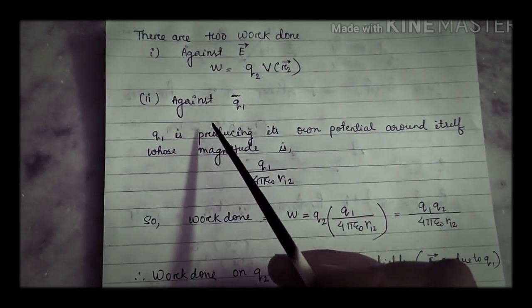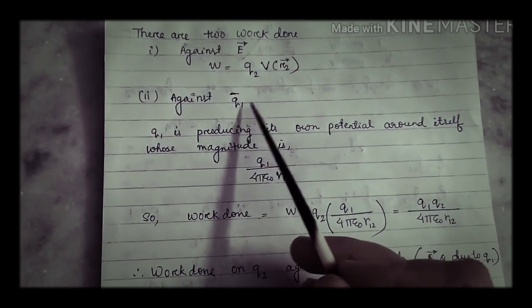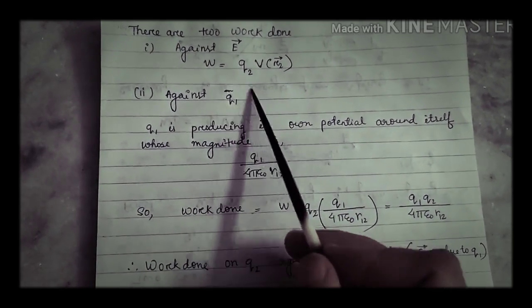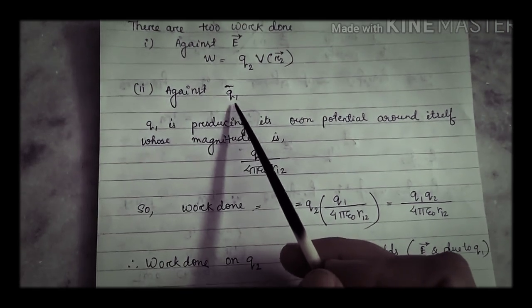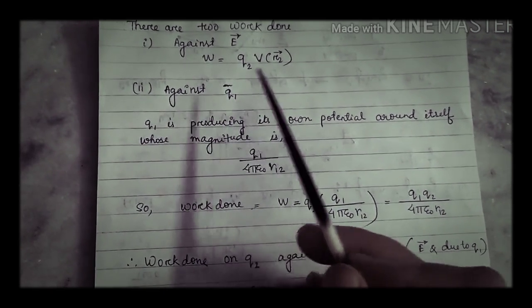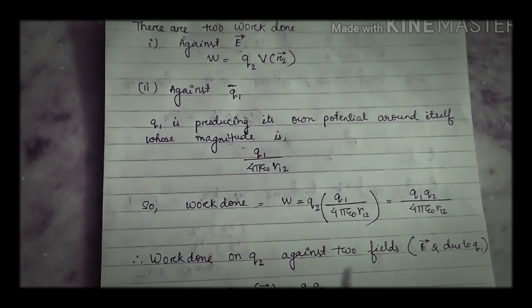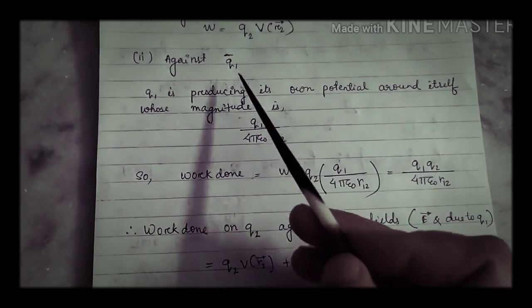Now we will calculate the work done against charge q1. Previously there was a charge q1, so it has its own electric field and its own potential around itself. So when we are bringing q2, we have to do work against q1.